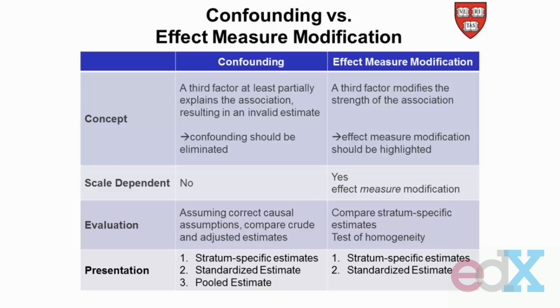When it comes to presenting our results, in the presence of confounding, we can show the stratum-specific estimates, we can use a standardized estimate, or we can do a pooled estimate like the Mantel-Haenszel estimator that we learned last week. On the other hand, if we have effect measure modification, we can calculate stratum-specific estimates, we can calculate standardized estimates, but we cannot calculate a weighted average of our stratum-specific estimates. Because keep in mind that when there's effect measure modification, there truly is a different magnitude of the relationship between the exposure and the outcome for different groups.